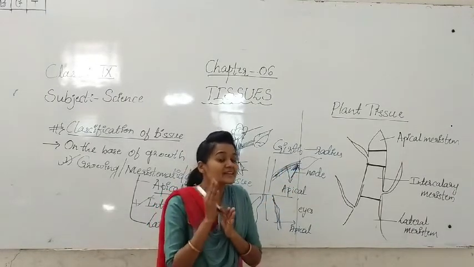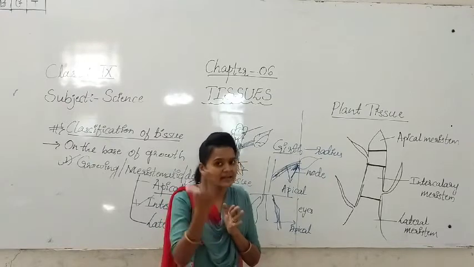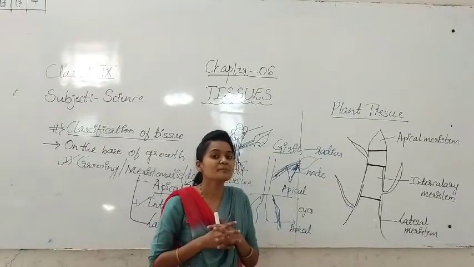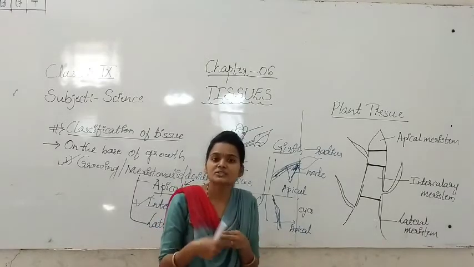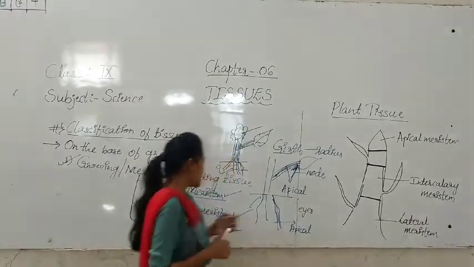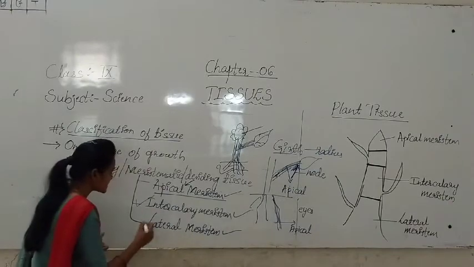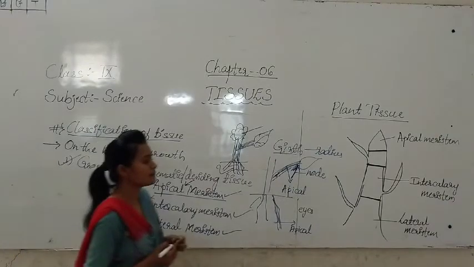Then lateral meristem, that is lateral to the intercalary meristem. What does it increase? It increases the radius, otherwise the girth of the stem. Then students, last one, that is lateral meristem.